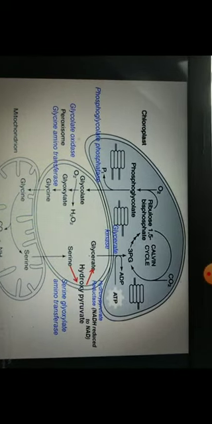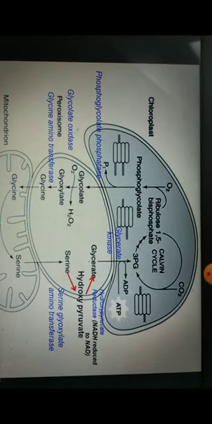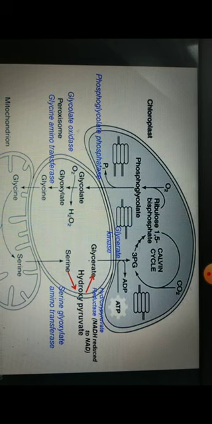So in chloroplast, what happens? First point is that this RuBP combines with oxygen with the help of enzyme rubisco. So ribulose 1,5 bisphosphate combines with oxygen to form phosphoglycolate. Now this phosphoglycolate, which is formed in the chloroplast, is a toxic compound and it must be metabolized. So what happens? From phosphoglycolate, the phosphorus group is removed, dephosphorylation takes place, and glycolate is formed.